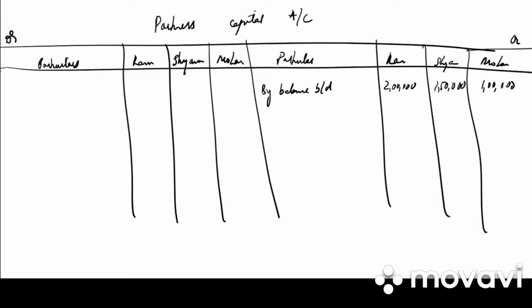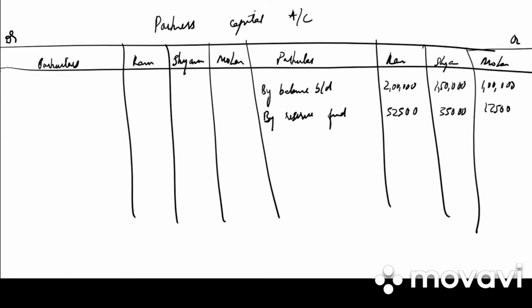Then go to the balance sheet. Have they given us any reserve fund? Yes. So that needs to be transferred to all the partners in old ratio. So by reserve fund account, 52,500, 35,000 and 17,500, in old ratio, that is 3:2:1.